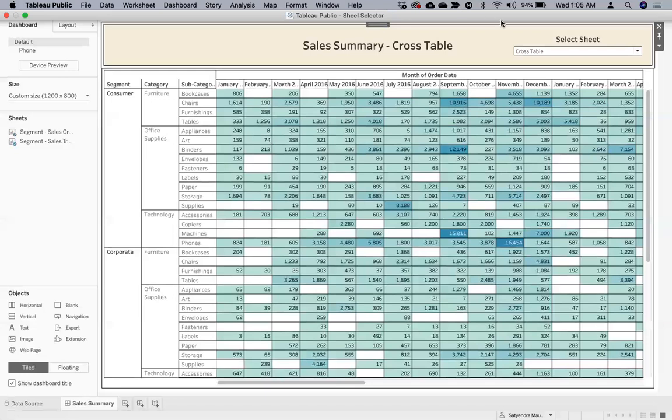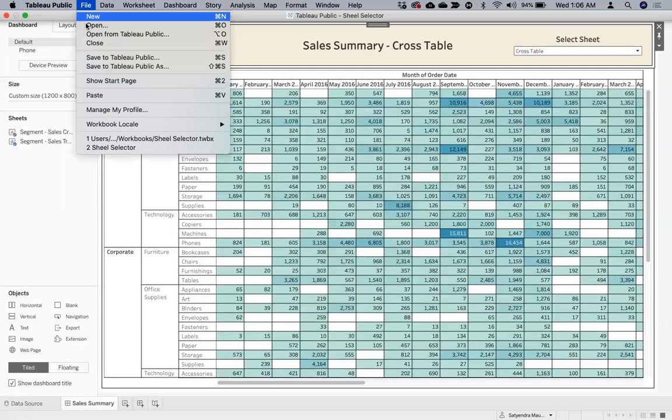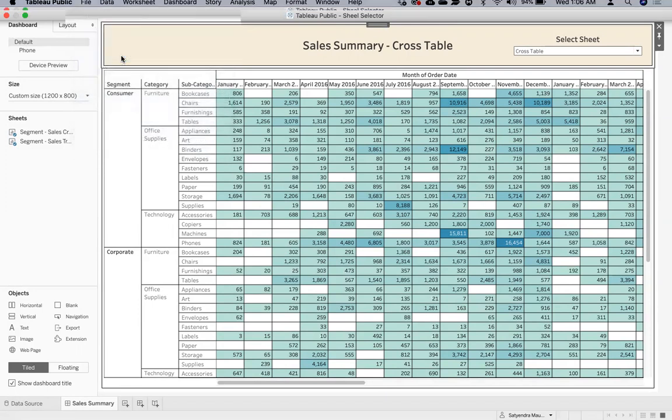In Tableau Public, you just simply need to go to File, and over here you get the option Save to Tableau Public or Save to Tableau Public As. Let's say "as" means if you want to change the name of your file. Let me just choose Save to Tableau Public.